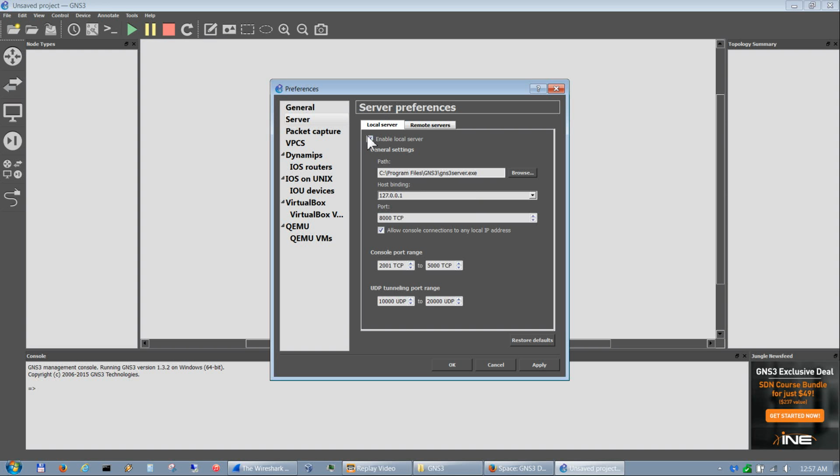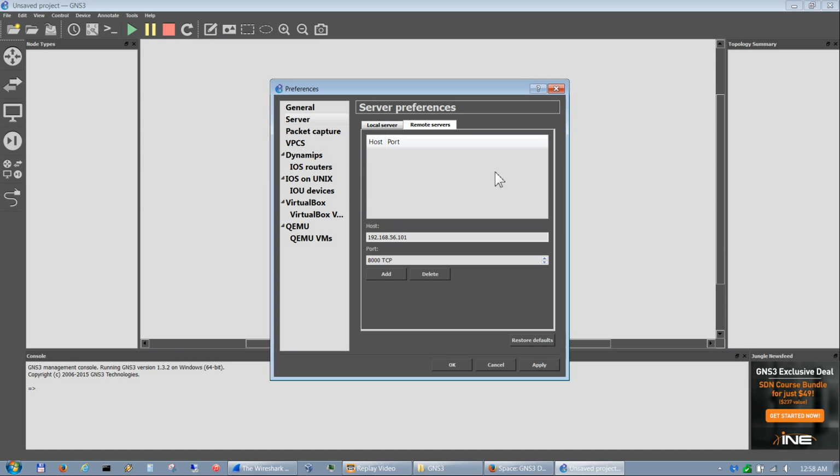So that's for our local server, which is our loopback address. So any of our local NICs can talk to GNS3 devices via cloud, or also these remote servers you can talk to.